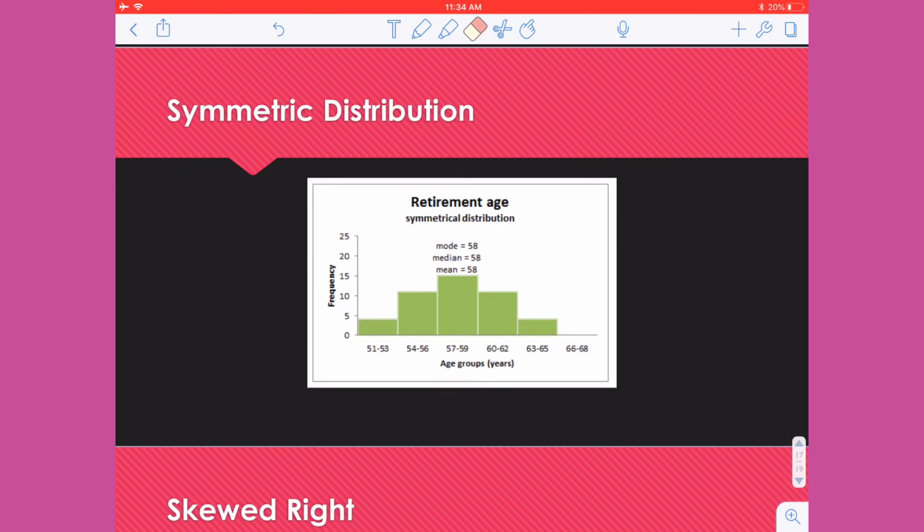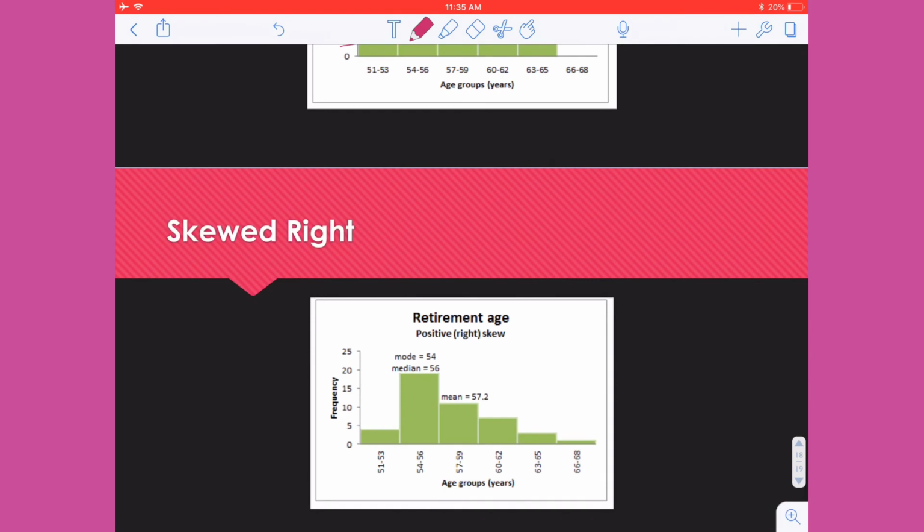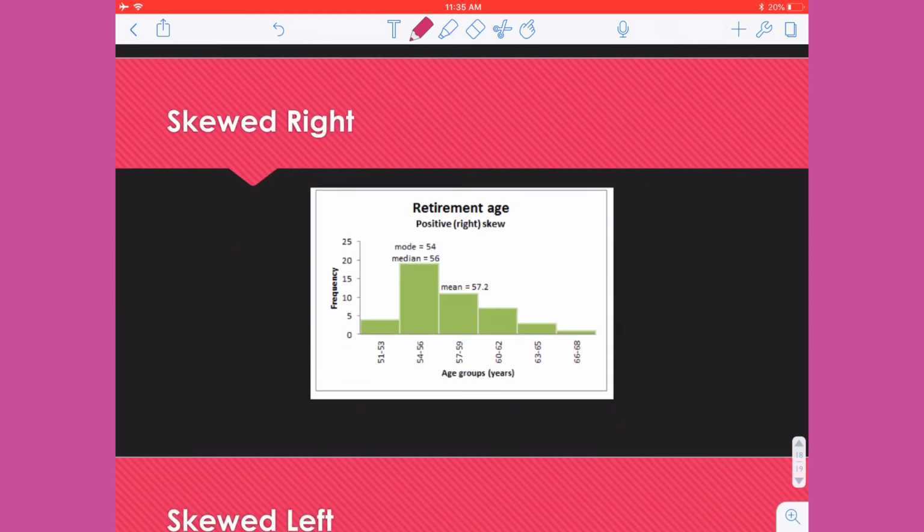So now thinking graphically about this, there are symmetric distributions. This is a perfectly symmetric distribution because the median, the mean, and the mode all equal the same value. You'll see that if I were to draw a line or like a curve to represent this data, that it makes this like bell shape. So when you actually get into statistics, you learn that this is a bell curve distribution, which is a perfect symmetric distribution. But it is possible for me to be skewed right.